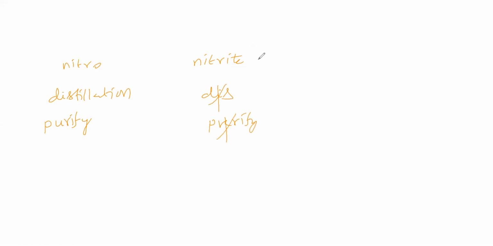Why? Because it explodes on heating, whereas this one does not. This is quite stable. So this we can distill for purification. This we cannot distill for purification because it explodes on heating, whereas this one is quite stable, we can say.